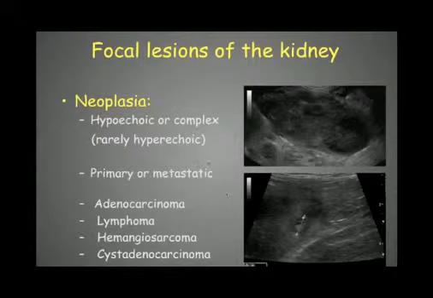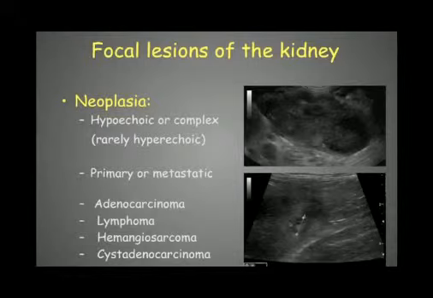Then for the focal lesions of the kidney, we have neoplasia. Neoplasia can be hypoechoic or complex. Rarely it will appear hypoechoic. So again, this example of this lymphoma with the large hypoechoic mass and also a complete infiltration of the rest of the kidney. It can be primary or metastatic.